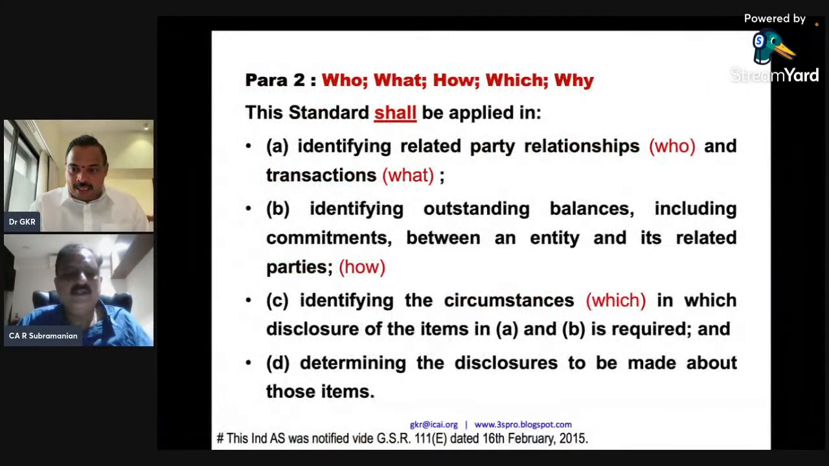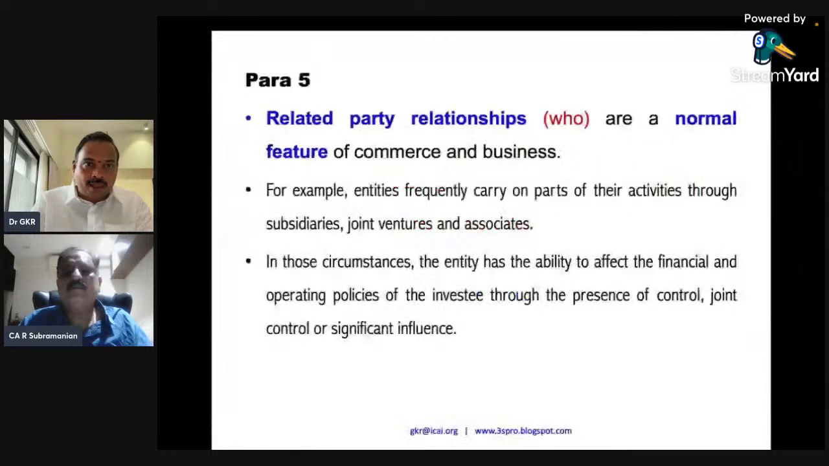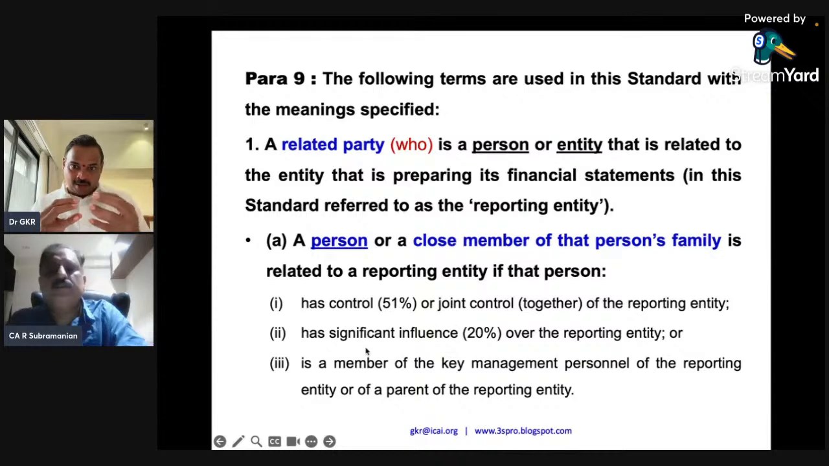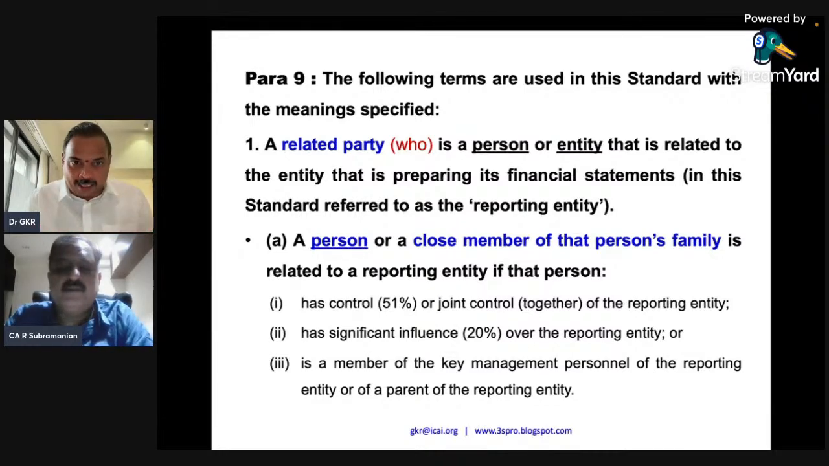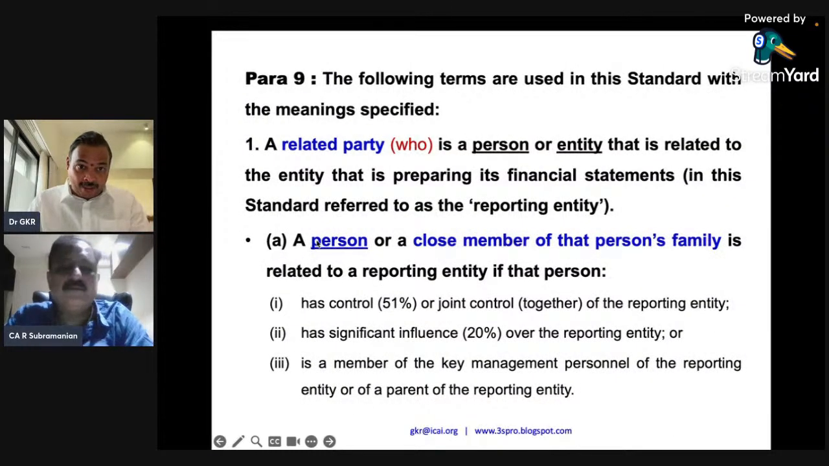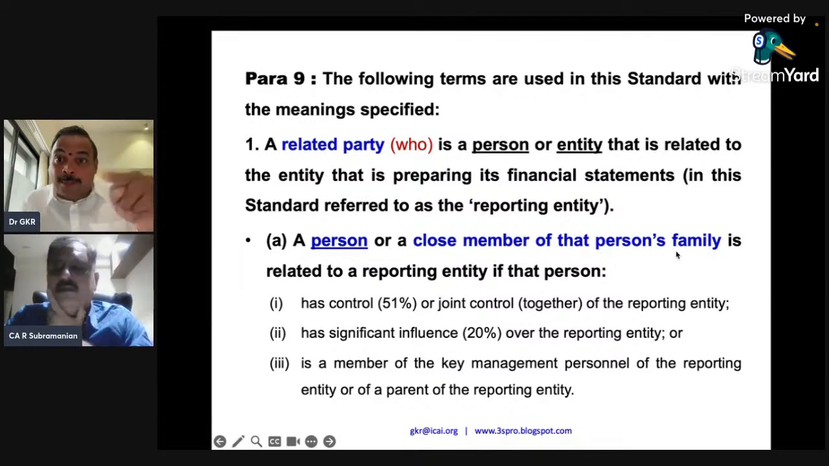I want to make one observation here. Now, please look at para number 9, where they say related party who is a person or an entity. There they say who is a person, and they have three subclasses. Similarly, an entity. So a related party can be a person or an entity. Now, this is one more dimension. A related party is a person who is related to a reported entity, and a related party is a close member of that person's family. So this is one more step.